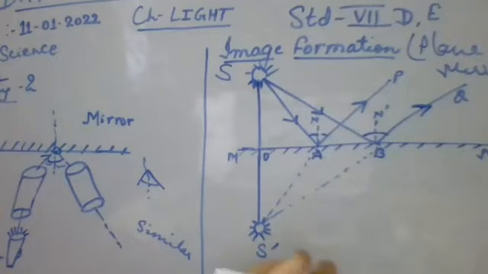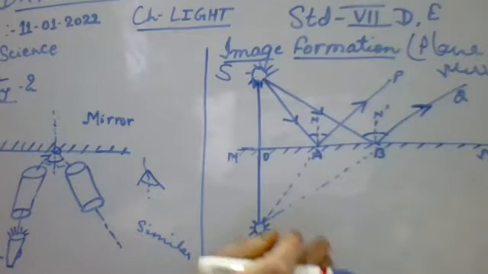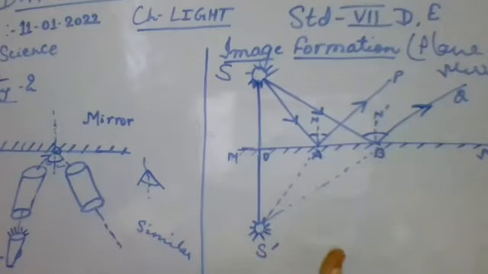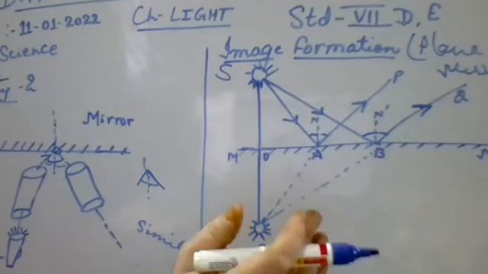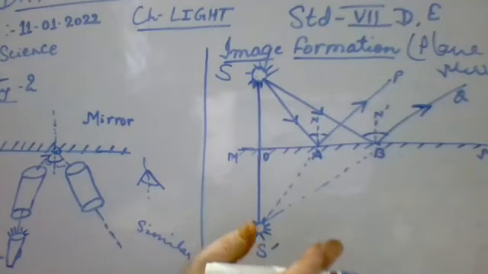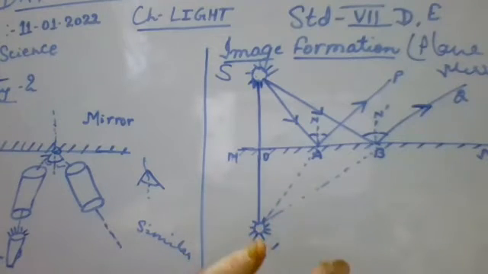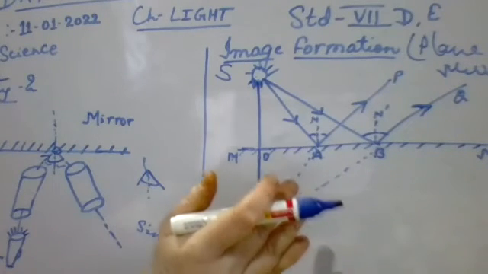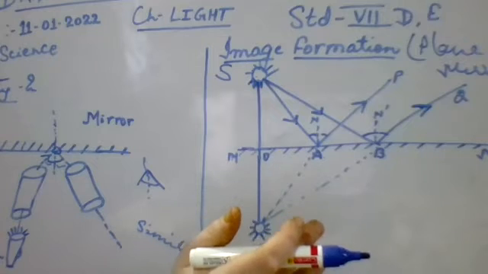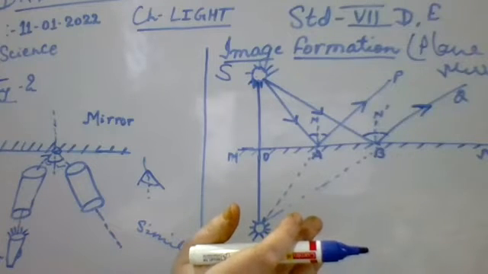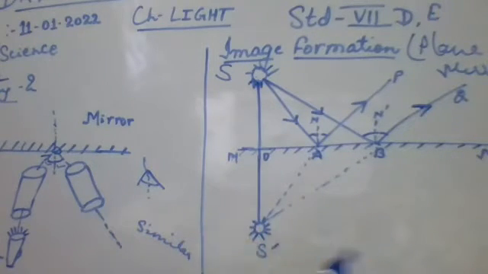When we stand near a plane mirror, we get the image of ourselves in the same size. We never look bigger, we never look smaller. Isn't it? Yes, ma'am. The same thing is happening over here.